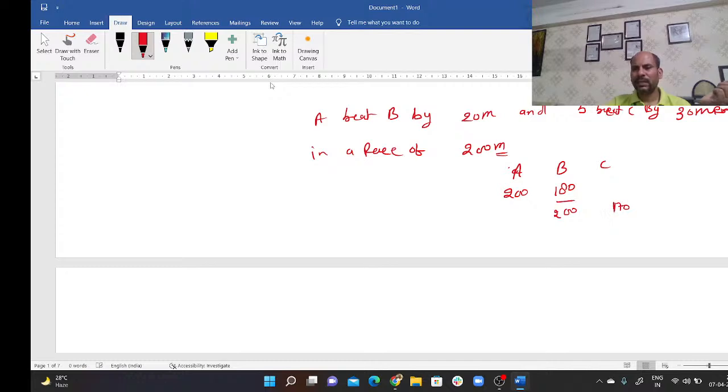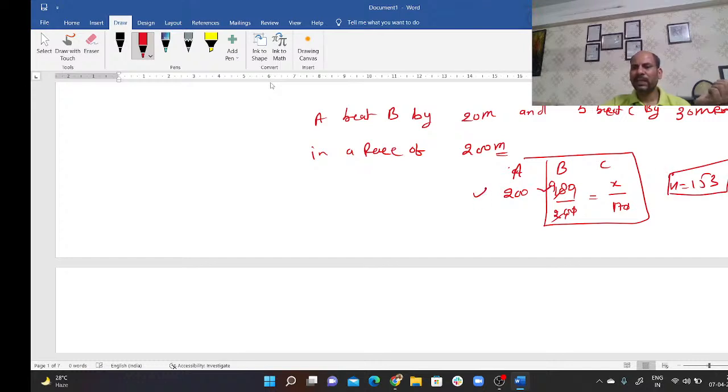We just need to find this value X, and this is your answer. So X equals 153. It means when A covers 200, B covers 180, C covers only 153. So A will beat C by 47 meters. This is a very easy kind of question, but we find this in exams very frequently.